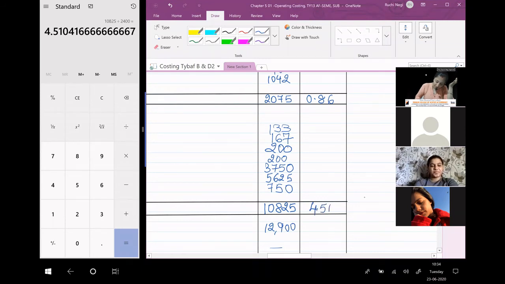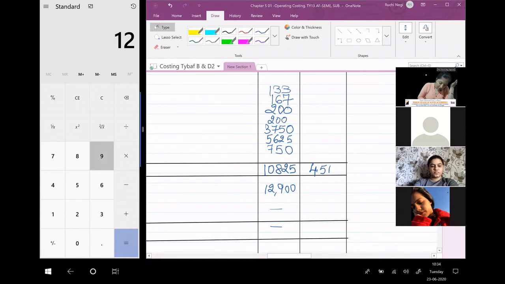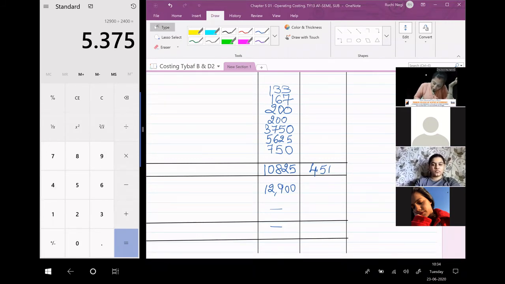4.51. And next, 12,900 divided by 2,400. 5.375. You can make it 5.38. Okay, so this is the answer.